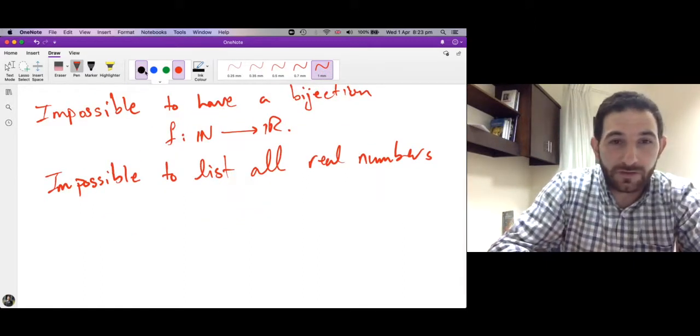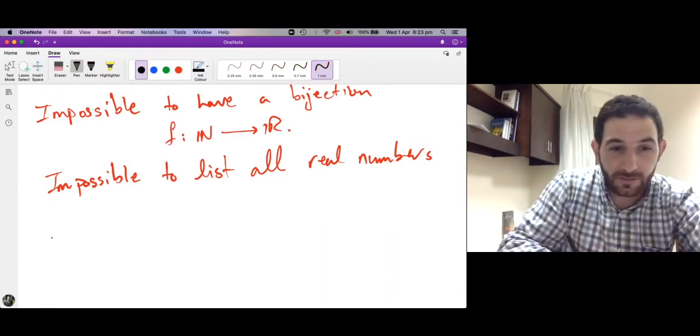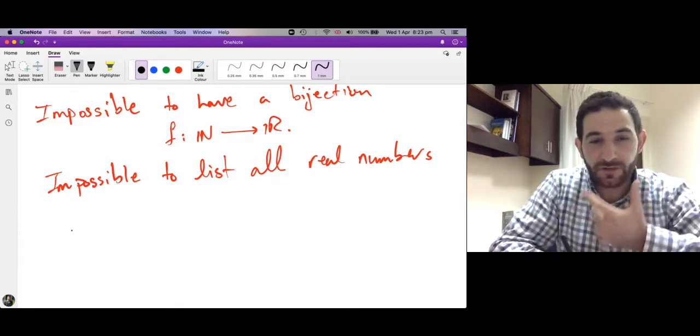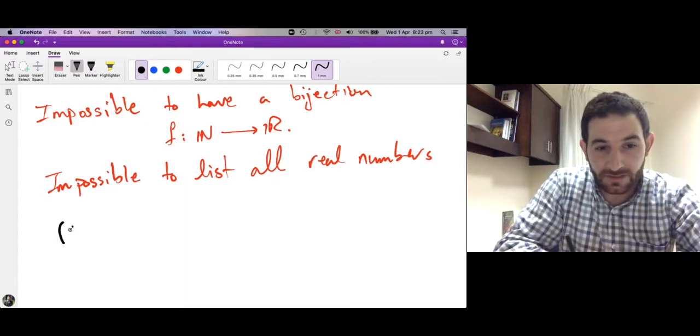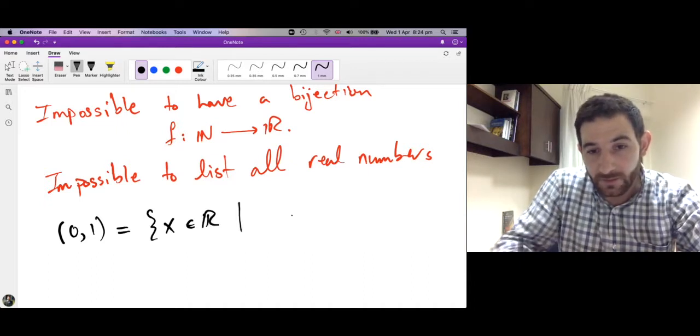This is the theorem we want to show. Remember we talked about intervals of real numbers: the interval from 0 to 1 is the set of all real numbers x such that x is strictly bigger than 0 and strictly less than 1.